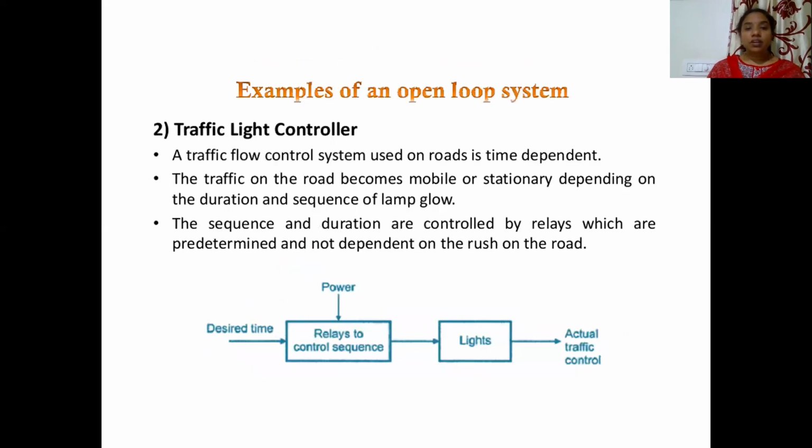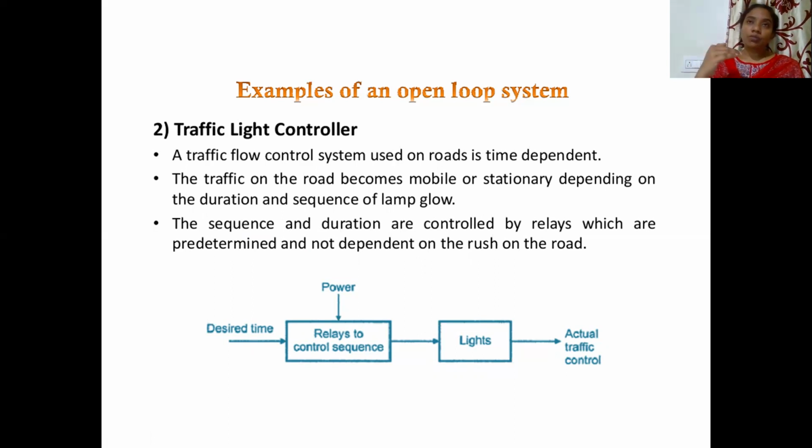Next one is the traffic light controller. Just now I told you how the traffic light control action is happening. There are relays to control the sequence. You are setting some desired time, and power input is given. A traffic flow control system used on roads is time independent. The traffic on the road becomes mobile or stationary depending on the duration and sequence of the lamps glowing.